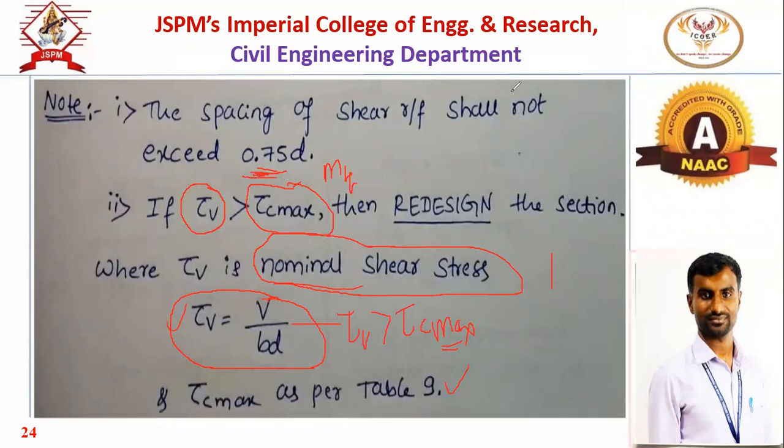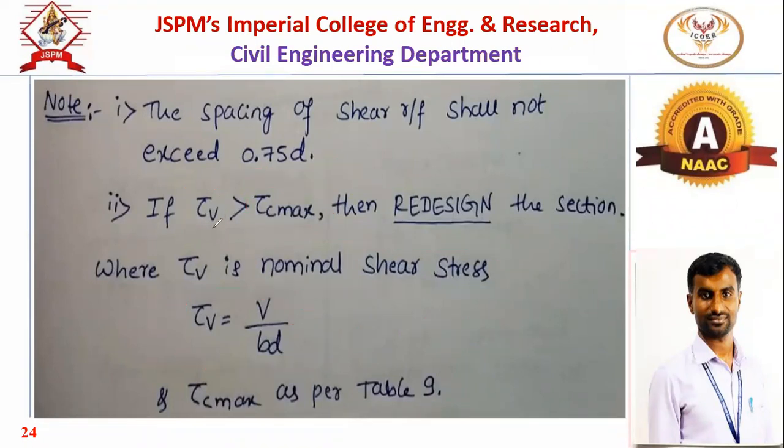If the nominal shear stress developed is exceeding tau c max, because tau c max depends on the value of K, and K depends on the grade of concrete. The minimum value for K as per Table 9 is 1.6, varying from 1.6 to 2.5. If the nominal shear stress is greater than tau c max as per Table 9, then we have to redesign the section.